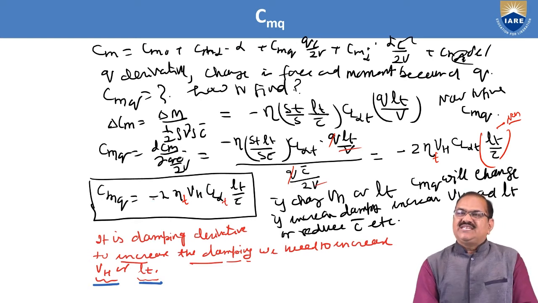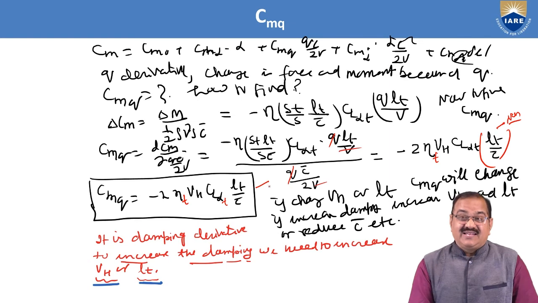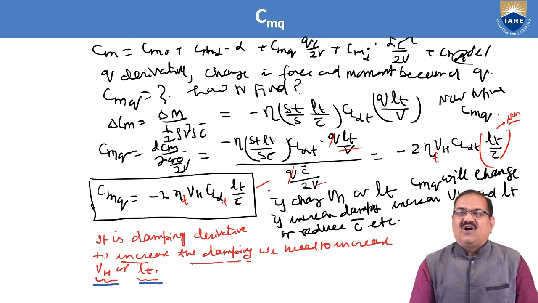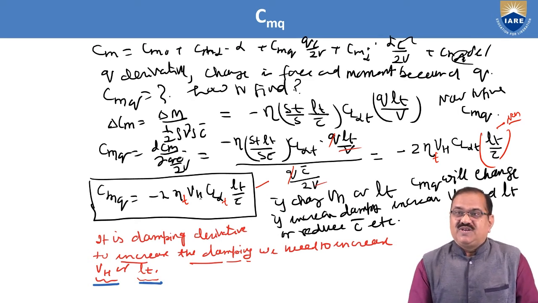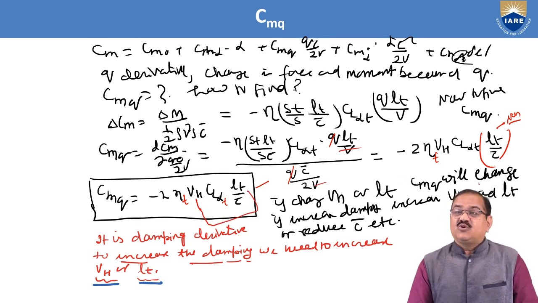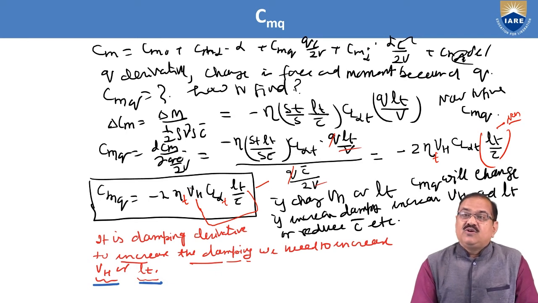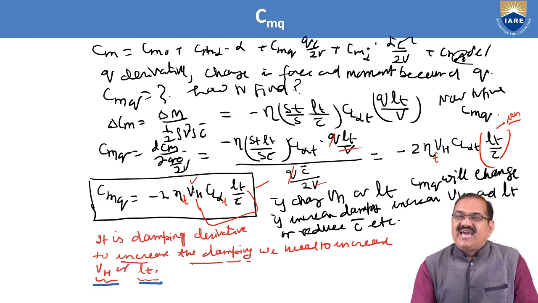Okay, so this is another equation for another very important derivative. It is the CMQ which we have got. If you change the VH or LT, these two things are very important, the CMQ will also be changed, and this is called the damping. So if you want to increase the damping, you have to increase the area, this is ST, LT. So either you increase the ST or increase the LT, your CMQ will be increased.